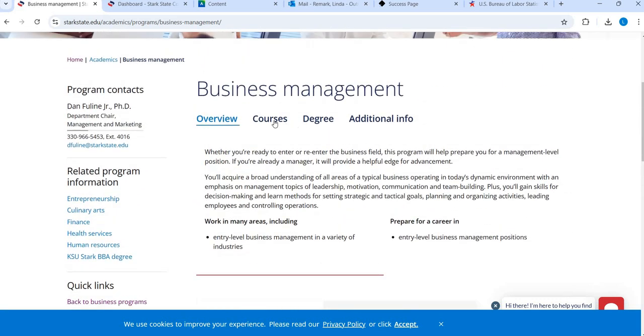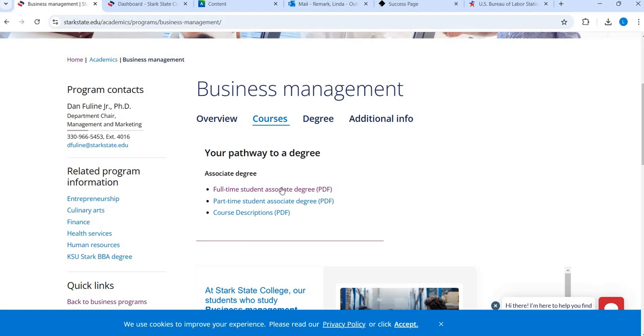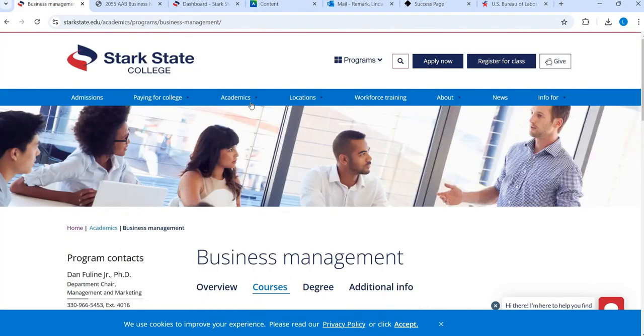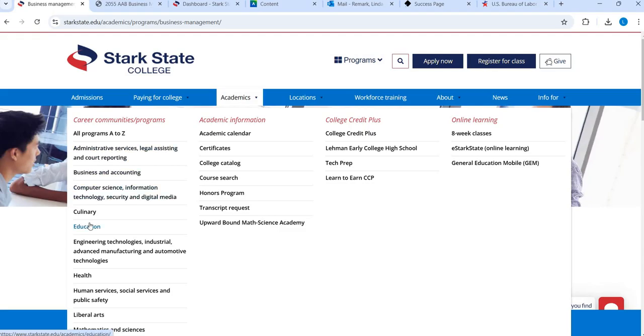I'm going to go ahead and click on courses, and I'm going to pull up the PDF. It does not matter if you pull it full-time or part-time. The only difference is the pacing. It's going to recommend you take certain classes in a certain order based on if you're full-time or part-time. So I'm just going to pull up the full-time. And here is the degree plan. And I just want to show you that it doesn't matter, like under academics, let's say I get into education.